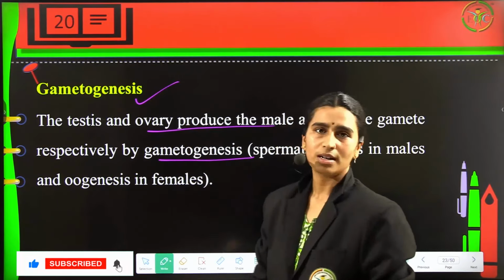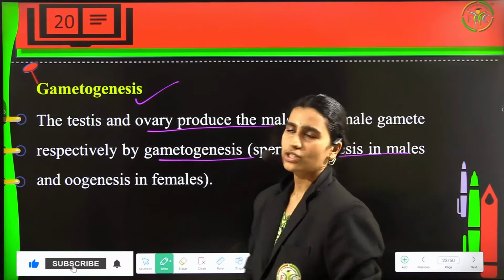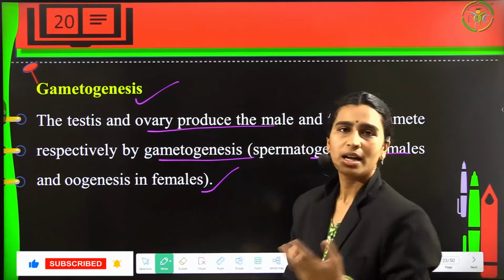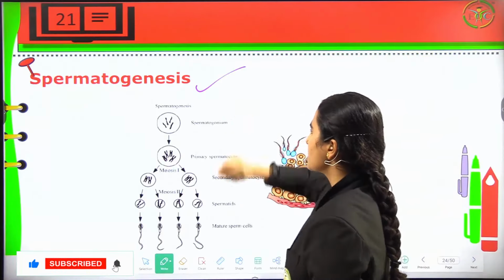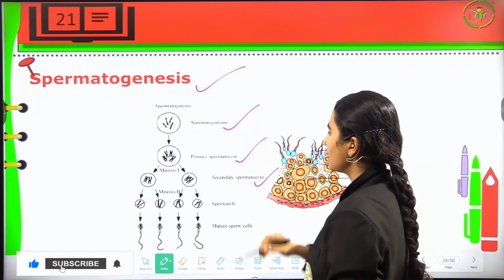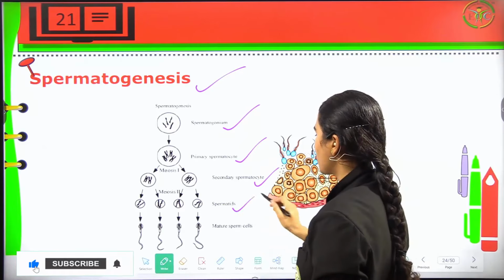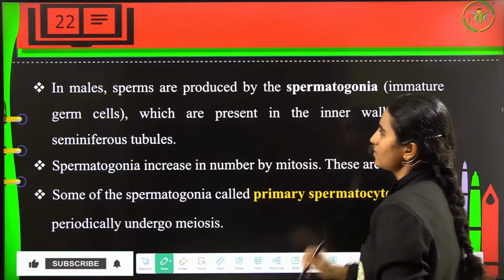Now coming to gametogenesis, the testes and ovaries produce male and female gametes respectively, and this phenomenon is called gametogenesis. So spermatogenesis is the production of male gametes, and oogenesis is the production of female gametes. Now in spermatogenesis, spermatogonium produces primary spermatocytes, then secondary spermatocytes, and ultimately spermatids, and they mature into sperm cells.